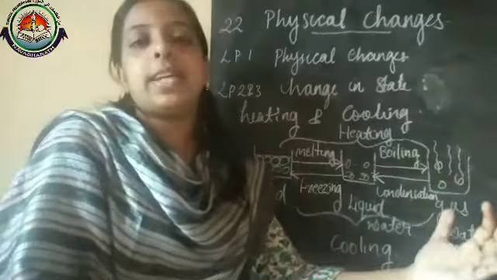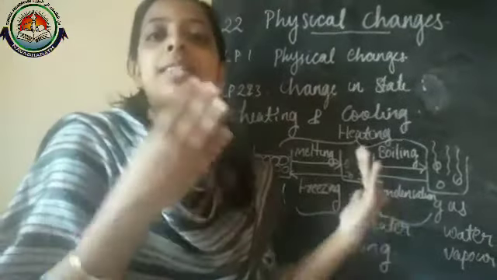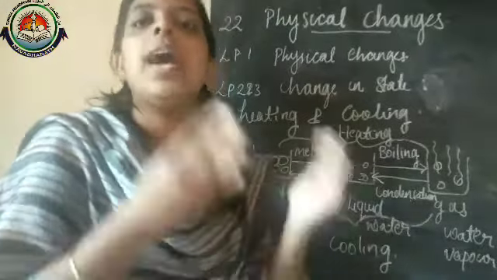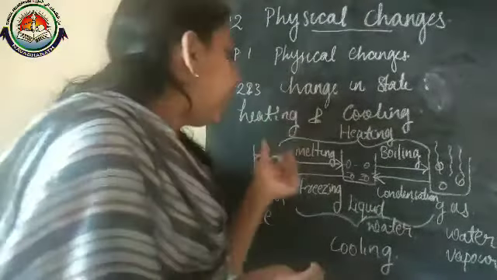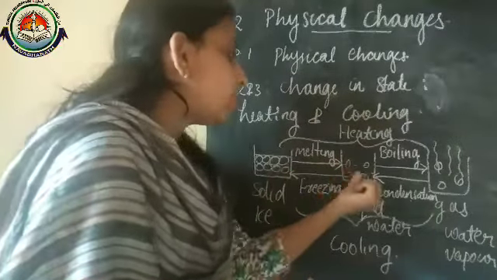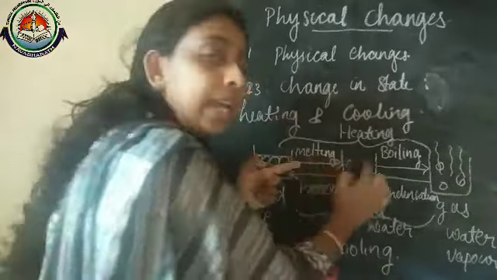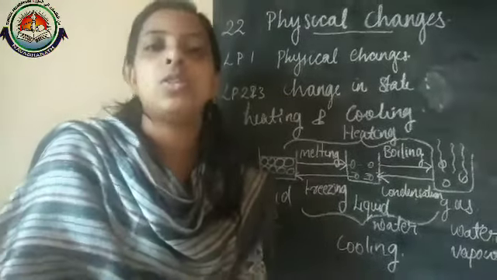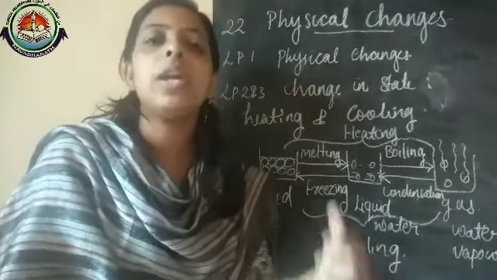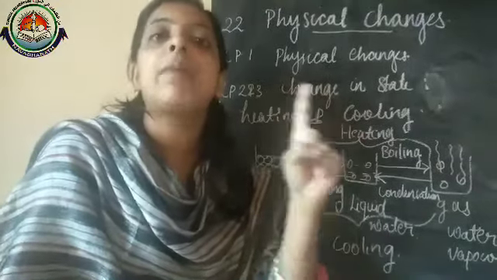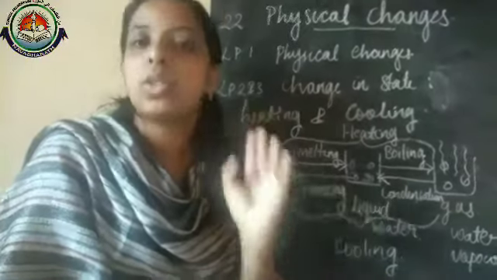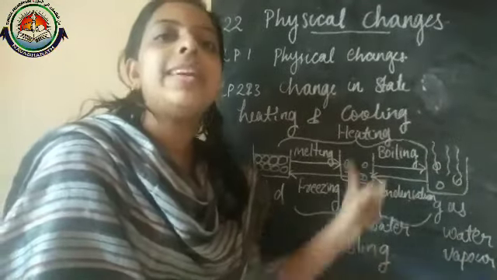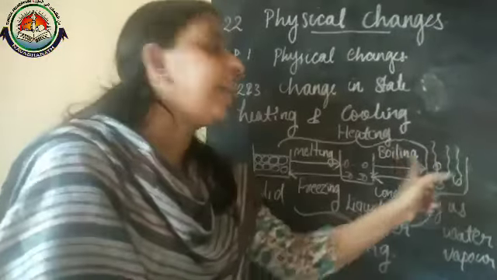The change of state means we can change the state of matter by heating or cooling. In the case of heating, solid changes to liquid by absorption of heat; when you are writing this, that is melting, by absorption of heat. You also have to write that. And what is boiling? Boiling means that liquid changes to gas by heating.